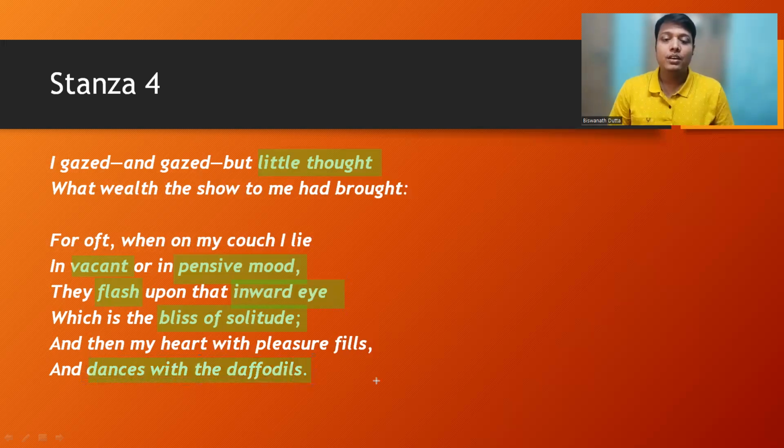So if you recall the first stanza, there the poet said that the daffodils are fluttering and dancing, and the poet was only watching them. But here you see, in the last stanza, the poet starts dancing along with the daffodils. Such unification took place here. So very beautiful here. Then my heart with pleasure fills. My heart fills with joy, pleasure, and dances with the daffodils.